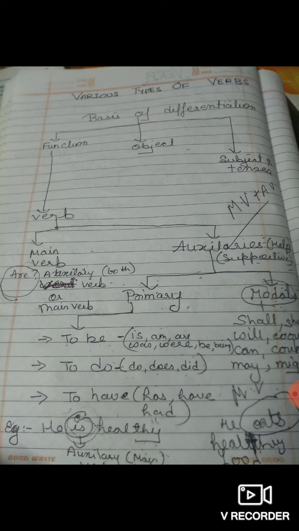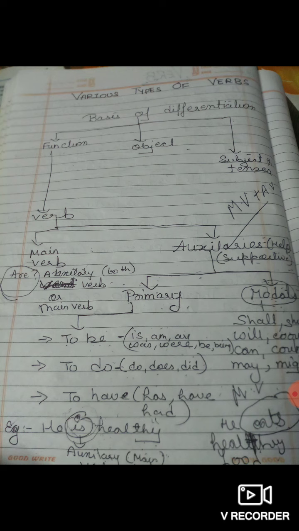Now, the function of a modal verb, students. A modal auxiliary verb gives important information about the function of the main verb, that is, what it governs.